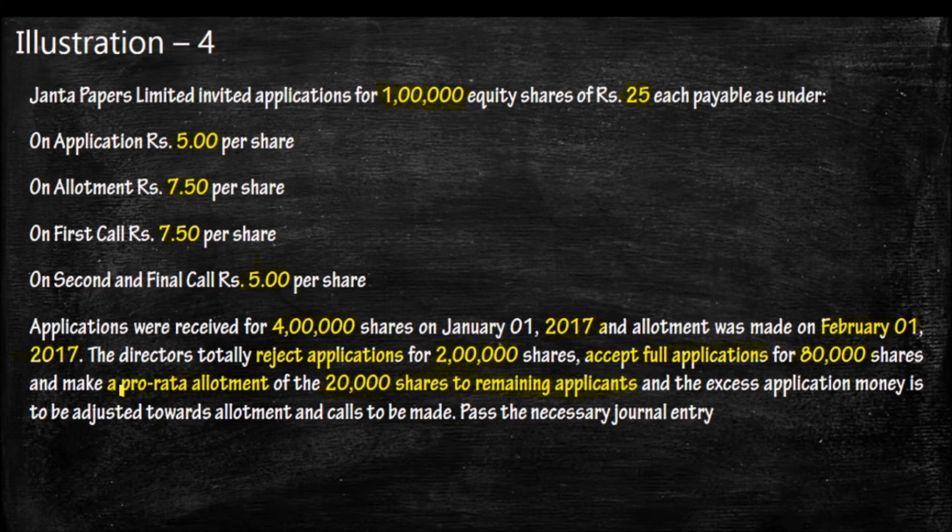So we have to pass the journal entry. Also remember, the excess application money is to be adjusted towards allotment and calls. If there is any excess application money, and definitely there is, that will be adjusted towards the allotment time and the call money receiving time. So remember, all these are very important problems, very difficult to solve. Definitely we can face these types of problems in the board exam.